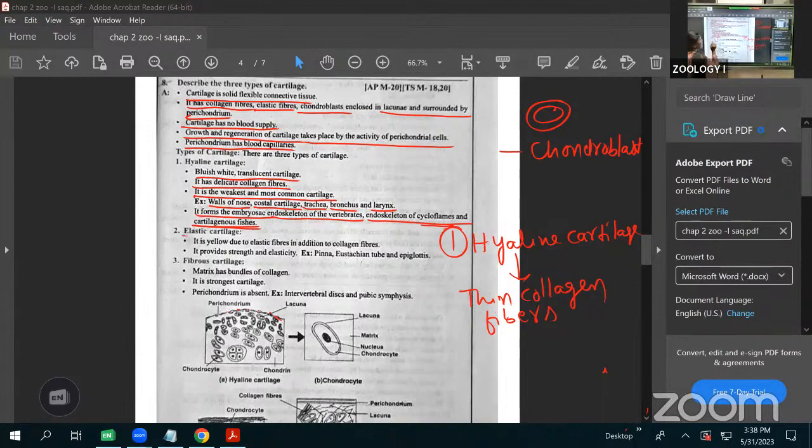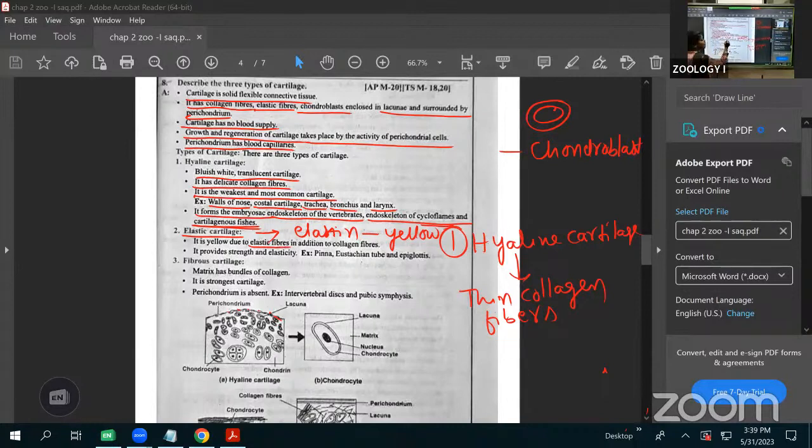The next one is called elastic cartilage. In the name itself, elastic cartilage, they have elasticity. Why do they have elasticity? Because more elastin fibers are present inside this cartilage. That's why it's called elastic cartilage. The elastin fibers always have a yellow color, so this cartilage is yellow. Hyaline cartilage is bluish white in color, while the elastic cartilage is yellow due to the elastic fibers.